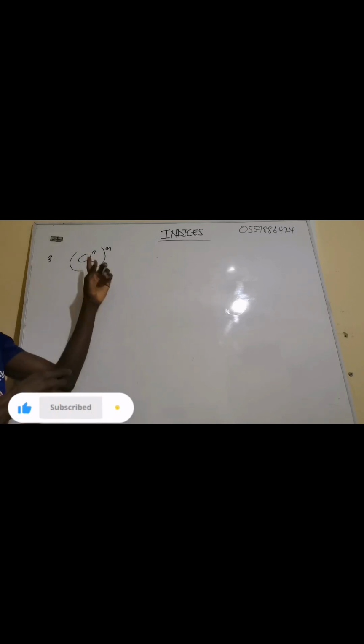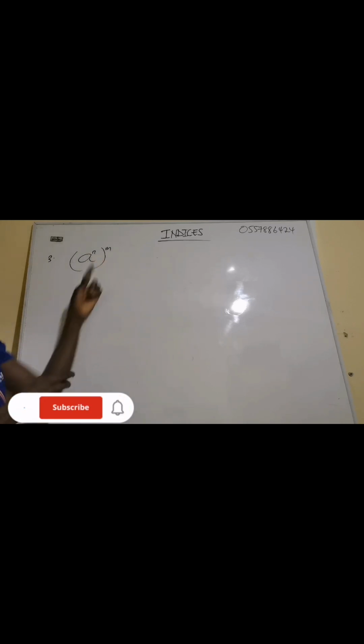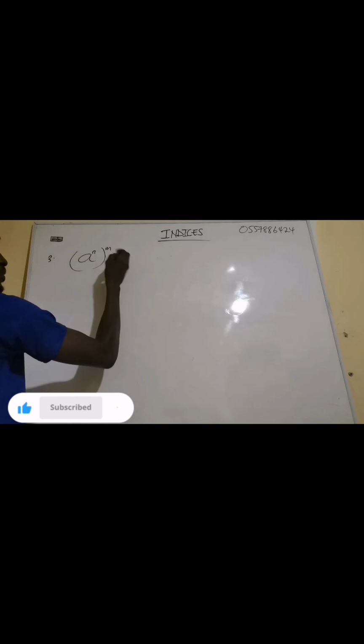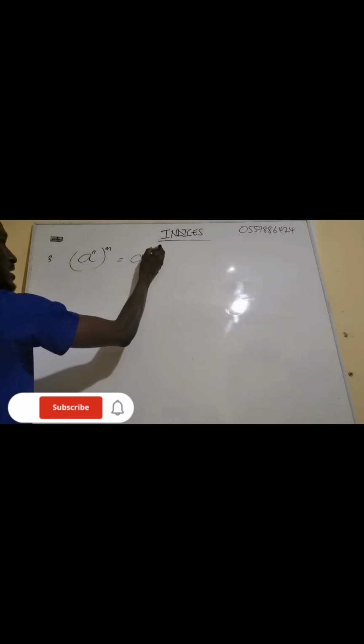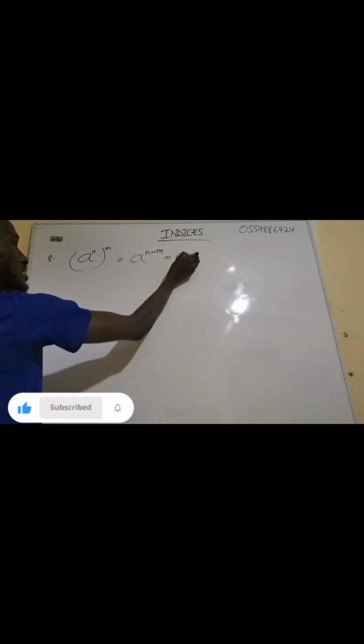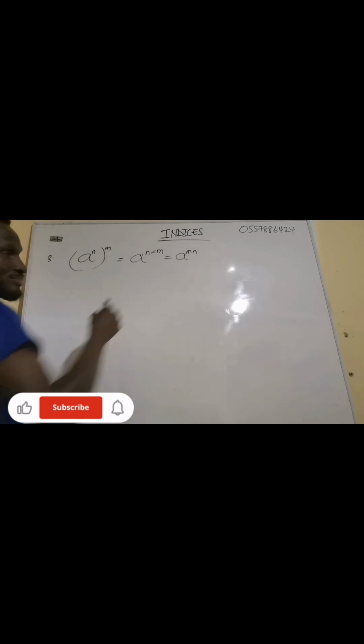Now if you have a question like this, how do we solve? The rule says that we have A exponent n into bracket, another exponent, this one double exponent. It's very simple. Use the m to multiply the n. So this one means we have A exponent n times m, which will give us A exponent mn, because this bracket means multiplication. So the rule says that when you have something like this, just multiply the exponent.